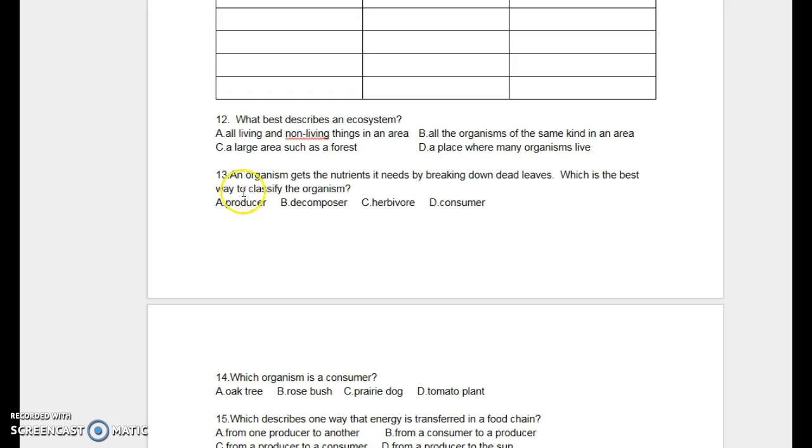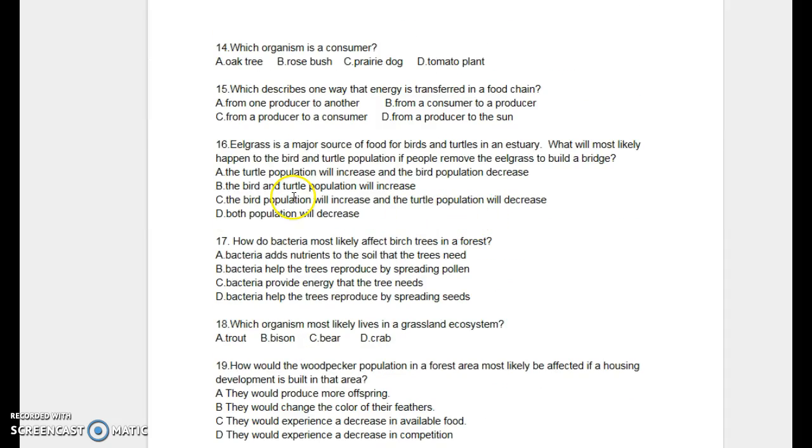13. An organism gets the nutrients it needs by breaking down dead leaves. Which is the best way to classify the organism? A. Producer. B. Decomposer. C. Herbivore. D. Consumer.